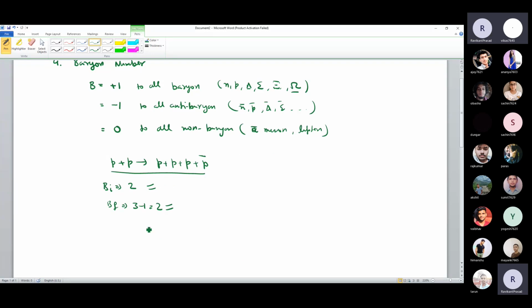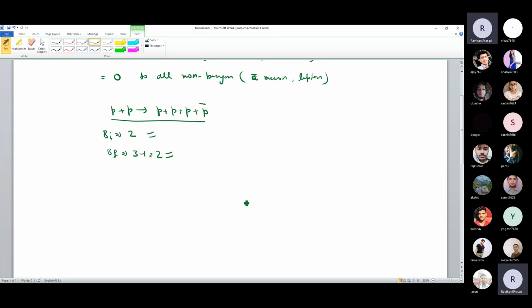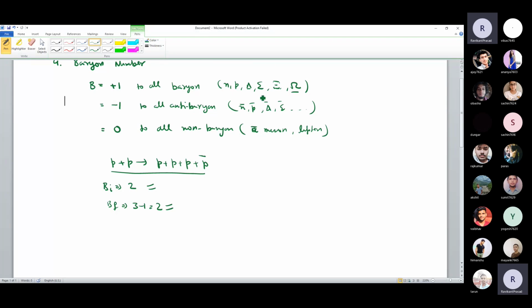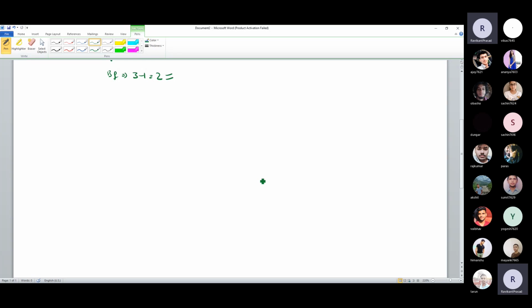Clear है. Okay, so ये तो एक very simple example है. There are several examples. I have one more, but वो हम बाद में करेंगे जब एक बार बेरियन नंबर, बेरियन पार्टिकल्स को एक बार क्लासिफाई कर लेंगे ना, or different quark model के according, then we will discuss ki what are the different baryons. But I have given you some numbers. अगर ये appear होते हैं, they are baryons. You have several others also. Okay. So I have written one more example, which is lambda 0 decaying into p plus pi, and p is a proton and pi is a meson. तो हम बाद में डिस्कस करेंगे, उसे अभी नहीं कर रहे हैं.